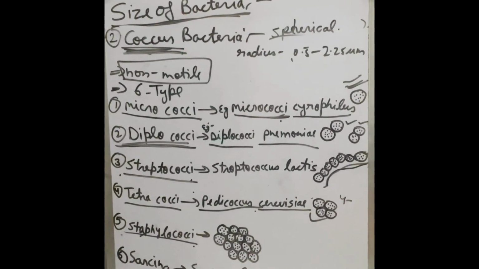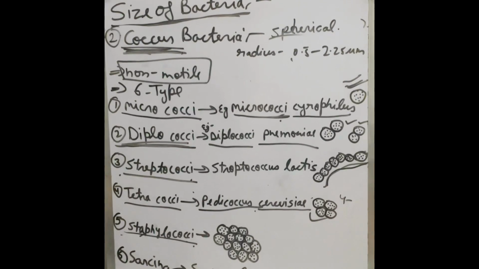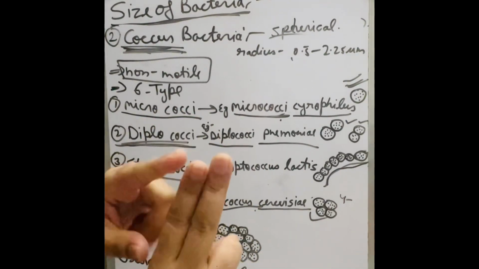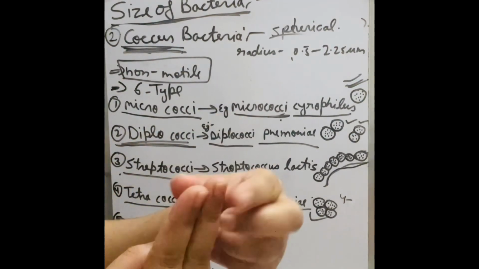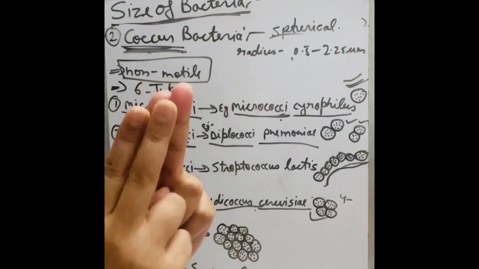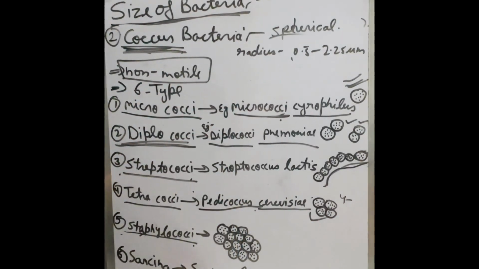Sarcina bacteria continue to divide into groups of 8, 4 to 8, 8 to more than 8. Sarcina lutea. You can see there are 2 bacteria and others behind them. This type of bacteria is called Sarcina bacteria.